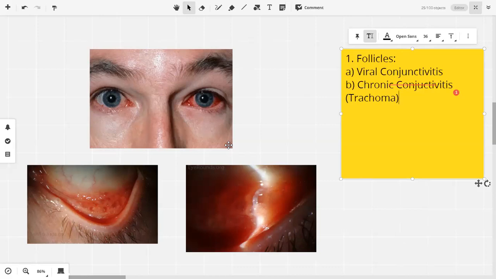Okay? Now, that is one important thing. The other things are that trachoma has other constellation of symptoms. उनमें follicles के अलावा और भी काफी गड़बड़ होती है. So, point being, the point which you have to remember that. What are follicles? They are aggregates of lymphocytes in the conjunctiva, and they signify, number one, viral conjunctivitis, number two, chronic conjunctivitis, meaning trachoma. Basic chronic conjunctivitis को आप भूल जाएं. You have to remember these two things. Follicles are in viral conjunctivitis and follicles are in trachoma. So these are follicles.